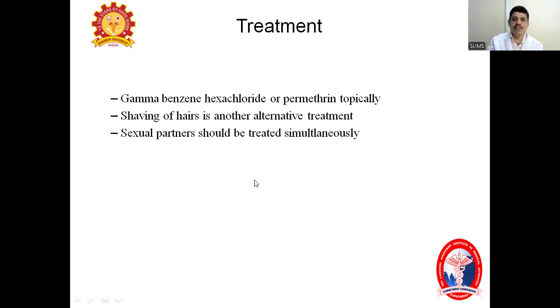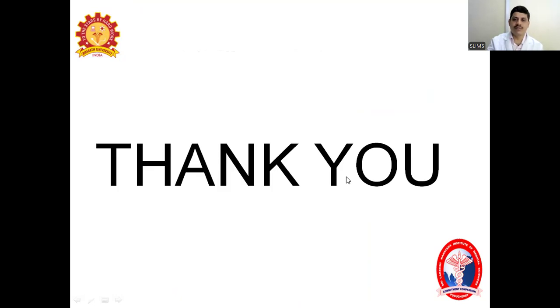Coming to the treatment part. What is the treatment? Similarly, you can treat with permethrin or gamma benzene hexachloride. Another treatment is, since they are attached to the hair shaft, simple shaving of the hairs will also clear the infestation. And we have to remember, as the disease spreads through the sexual route, we have to treat the sexual partners also. Very, very important. Otherwise, usually it spreads.